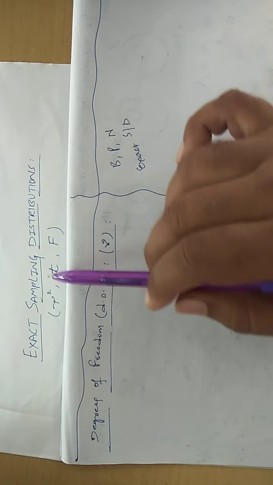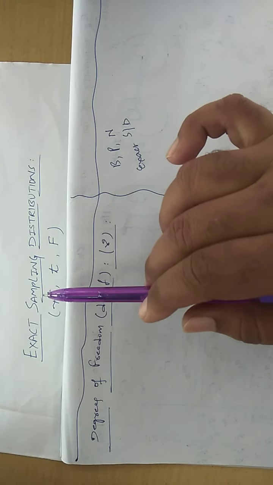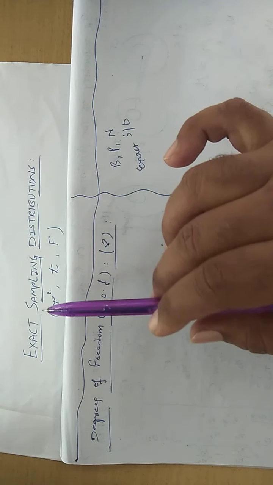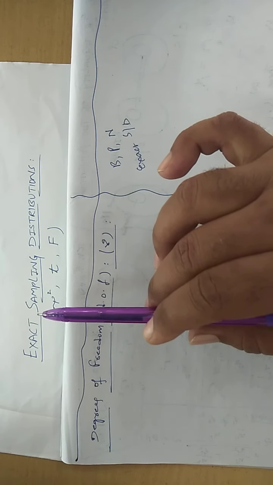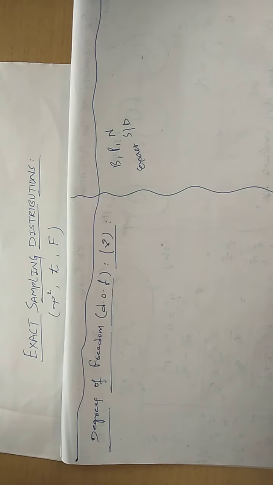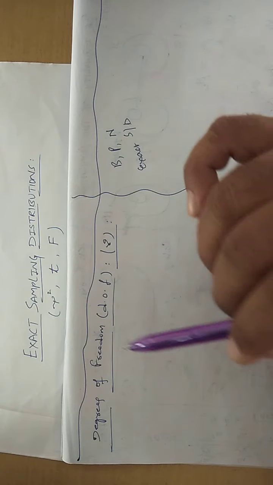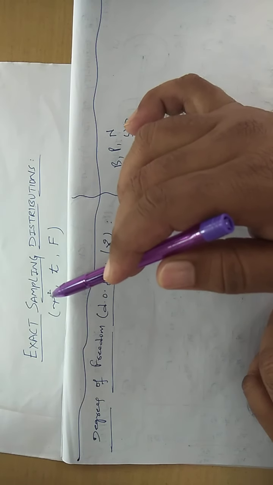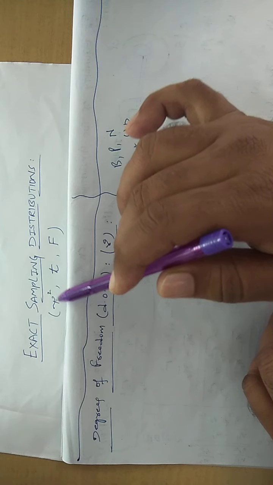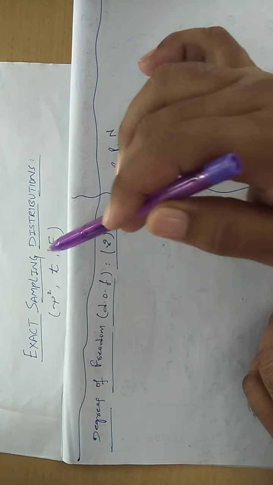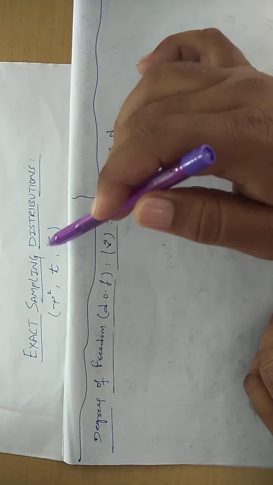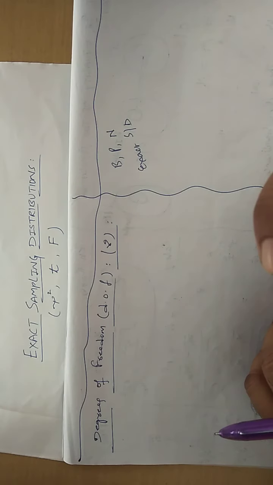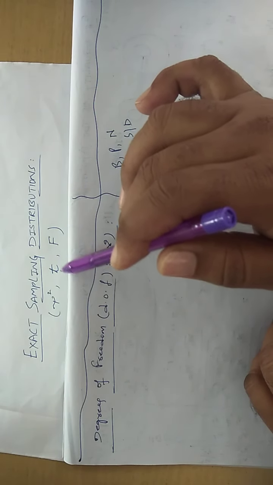The name itself indicates that these distributions you are going to apply exclusively on the samples whatever you are going to collect, whatever you are going to select from the populations. Now as far as the exact sampling distributions are concerned, these are the three very important distributions. The first one is called the chi-square distribution. The second one is called the t distribution. And the third one is known as the F distribution. The t distribution is also known as the Student t distribution.